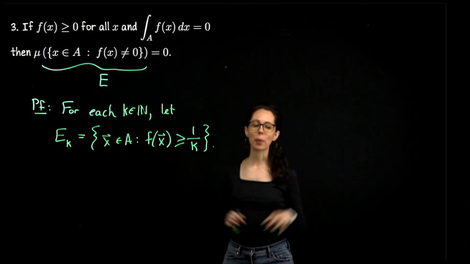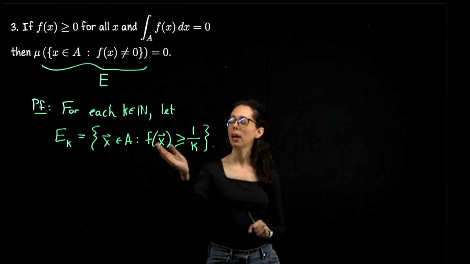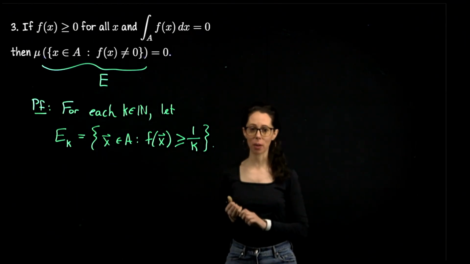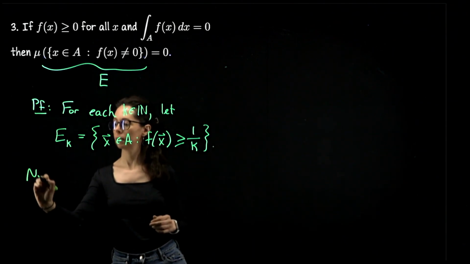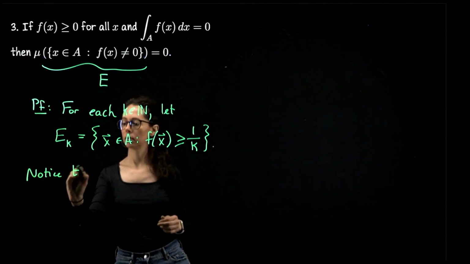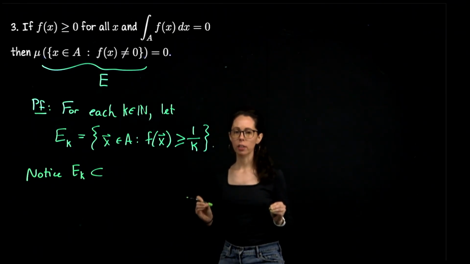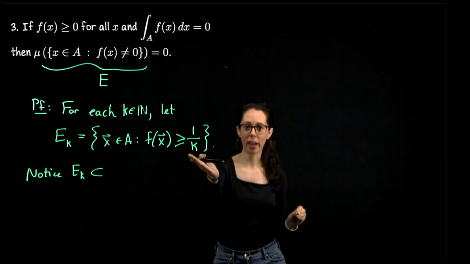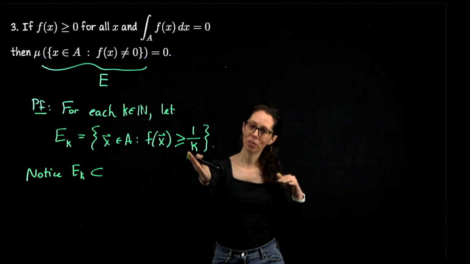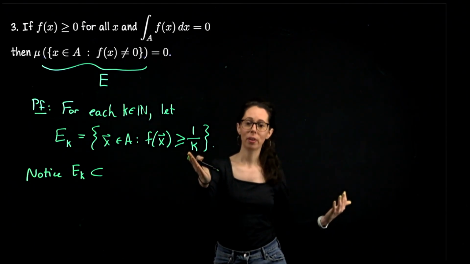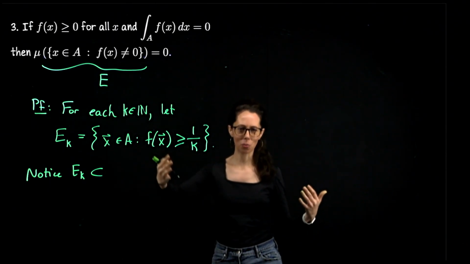To give myself more room, I erased most of the proof. It's still there, though. Hopefully it's on your paper. I left this definition up there because we need to make an important observation at this point. Notice that this set is covered by the subrectangles created by the partition where the sup is at least 1 over k. Because if we're looking at inputs which get sent to values greater than or equal to 1 over k, the sup of any rectangle enclosing some of this set is at least 1 over k.